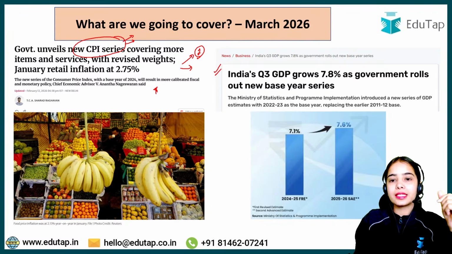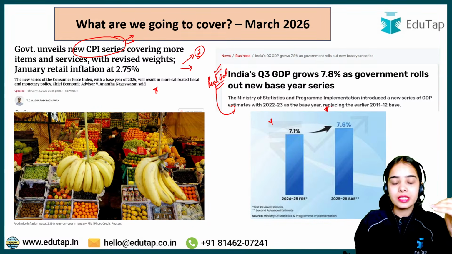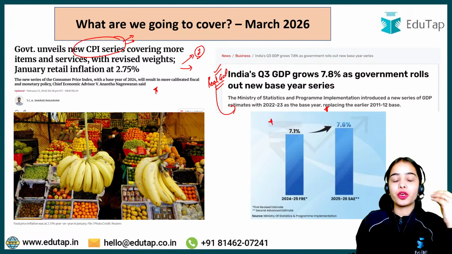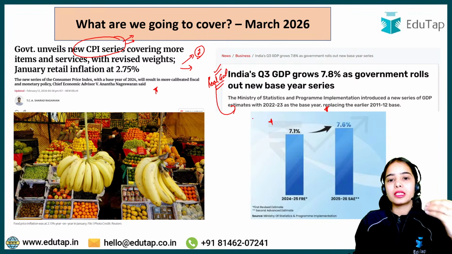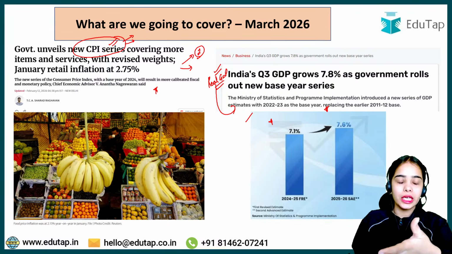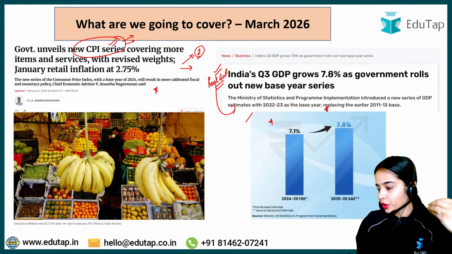The next news article is regarding the real GDP. For the real GDP, the base year has been changed, and with the change in the base year, there is the data that has been released for the growth. So that we will discuss. These two news articles are going to be very important from your examination perspective, because the real GDP as well as the CPI determine the inflation in the country. Both of these are very important from the examination point of view, from your syllabus point of view.